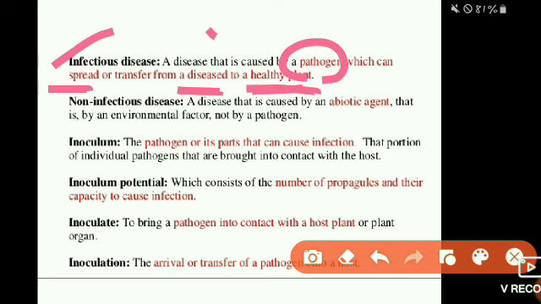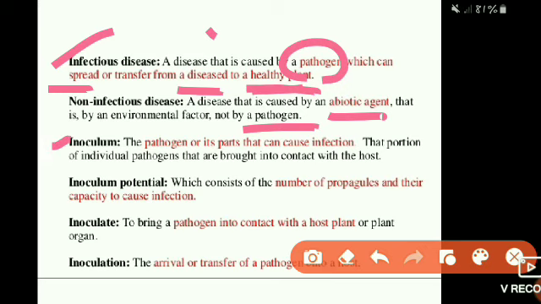Non-infectious disease is a disease that is caused by abiotic agents, that is, by environmental factors and not by pathogens. These diseases are not caused by any pathogens but by abiotic agents, like high temperature, and dieback. With deficiencies, for example copper deficiency in any plant, we can see dieback symptoms. Also sunburn can be seen in leaves at high temperature. Such types of diseases are called non-infectious diseases.